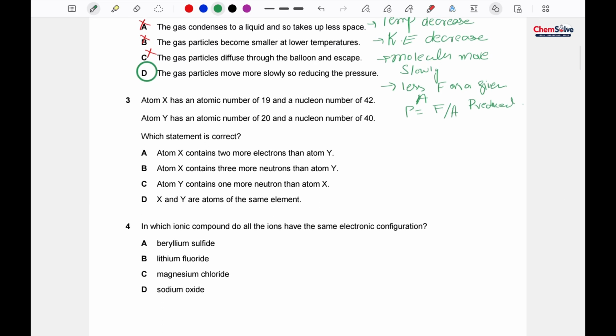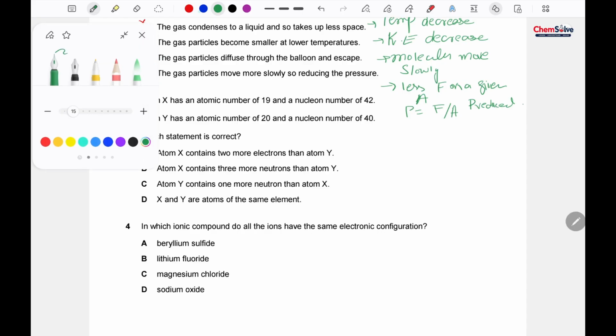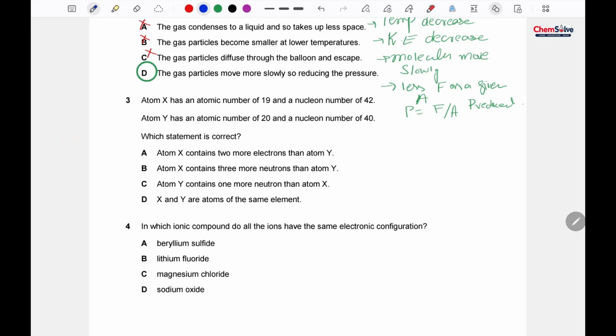Okay, look at question number 3. Atom X has an atomic number 19 and a nuclear number 42. So for X, the atomic number is 19 and the nuclear number is 42.